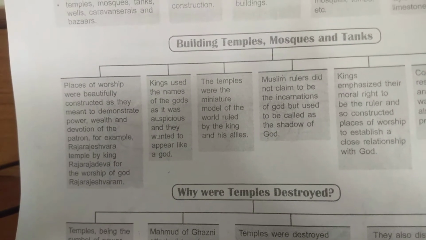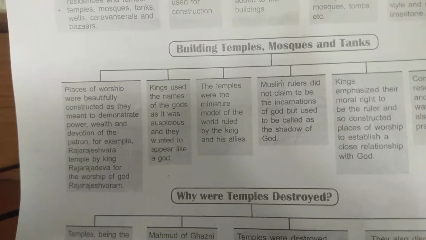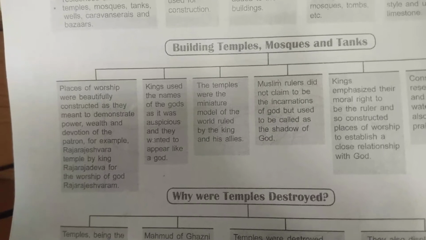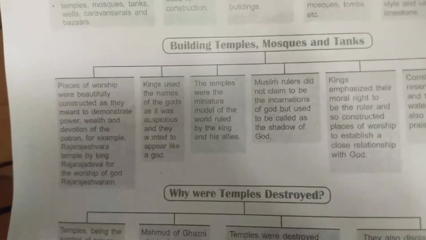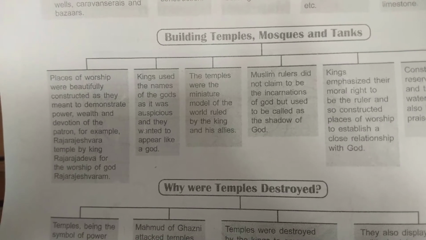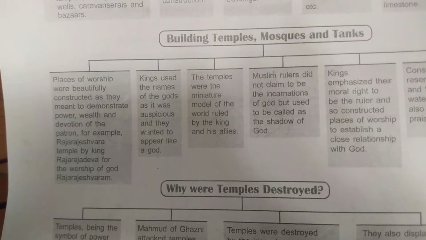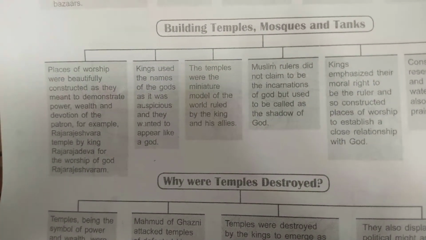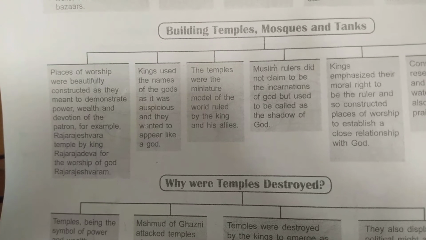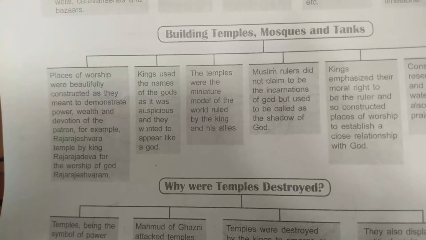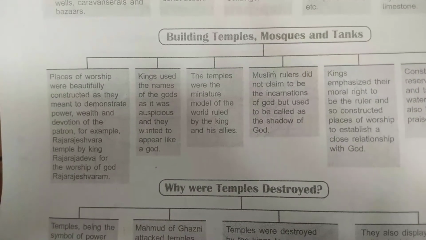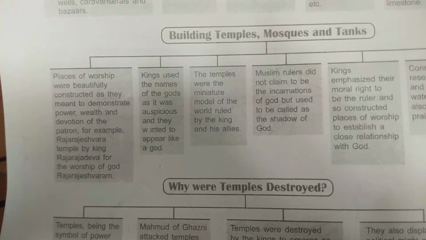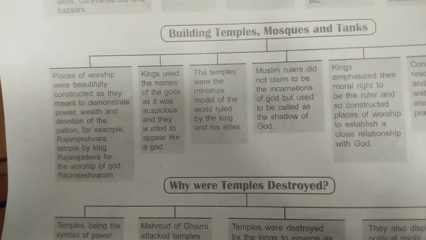Now, whenever they conquered other regions or other kingdoms, what they used to do was construct a temple of the god whom the whole population of that particular kingdom believed in. So while constructing the same god's temple, they were also liked by the people of that kingdom, as the new king was worshipping their own god.